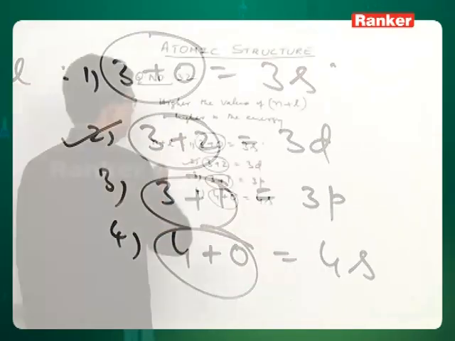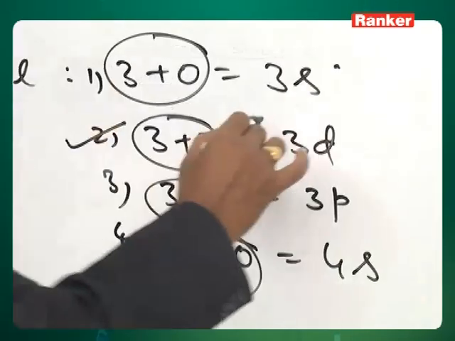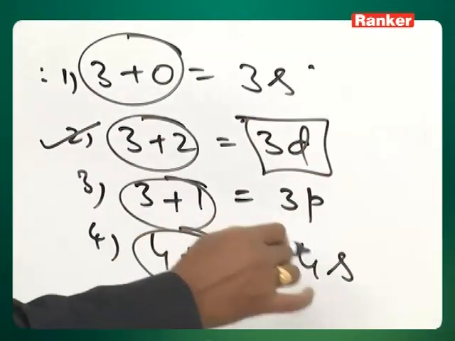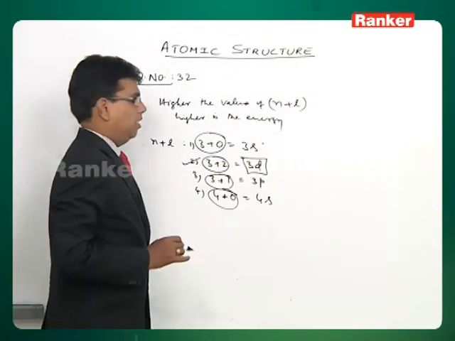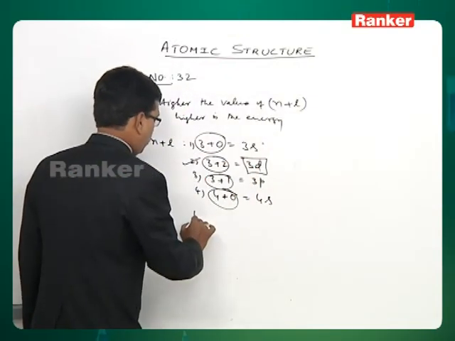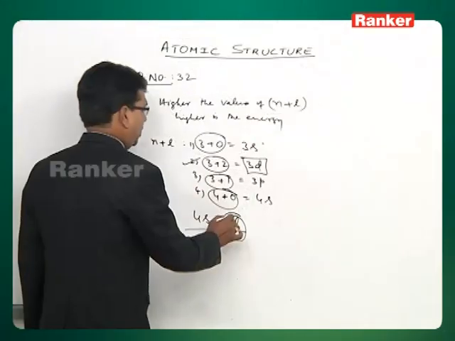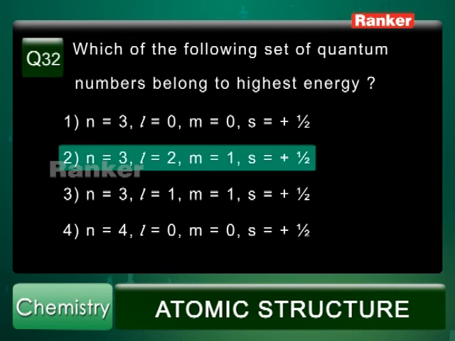So 3 plus 2 is the highest value, that is 3d, right? So this is the highest energy level. And in the sequence also, according to Aufbau rule, we say 4s is less than 3d. Very clearly we write. So the correct answer is option 2.